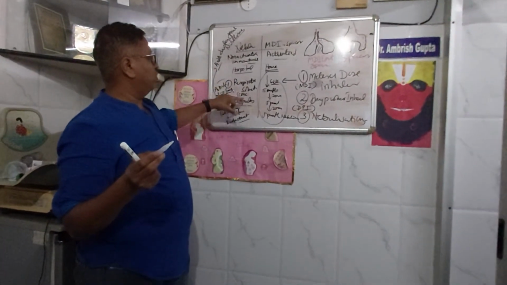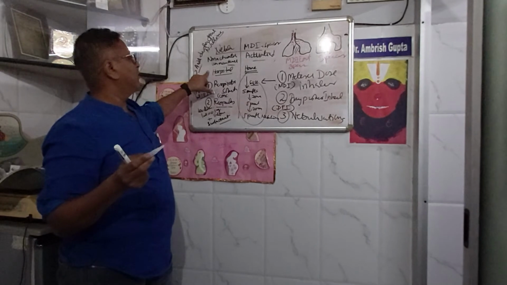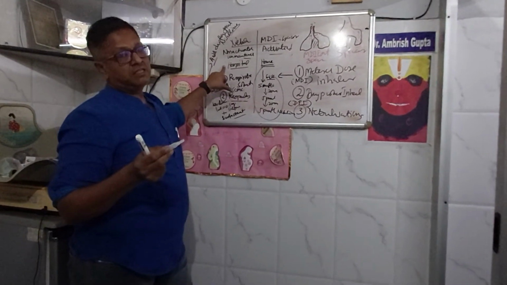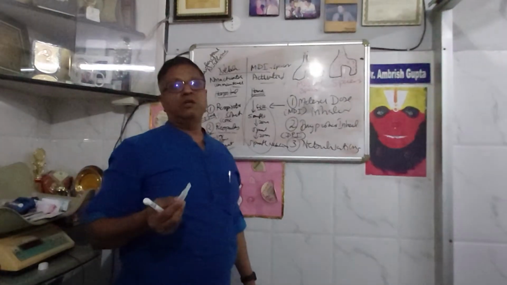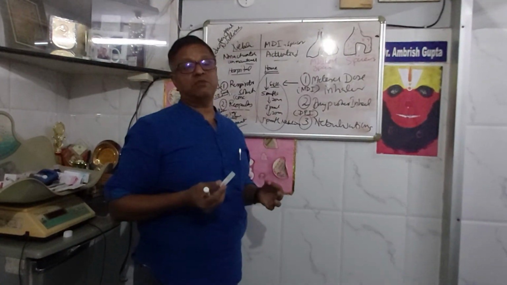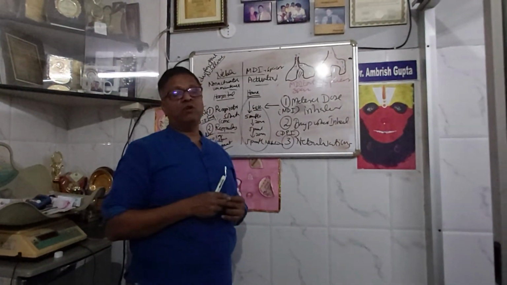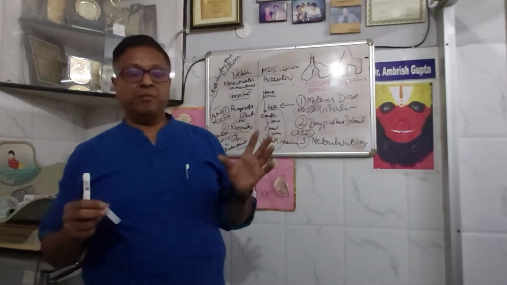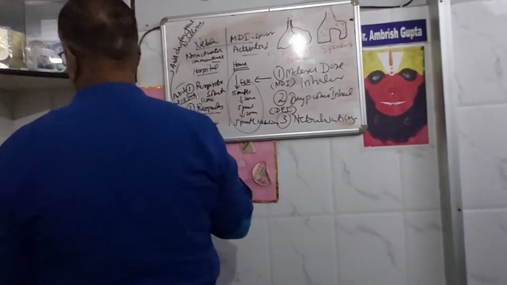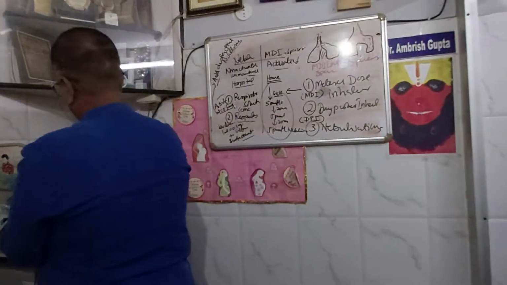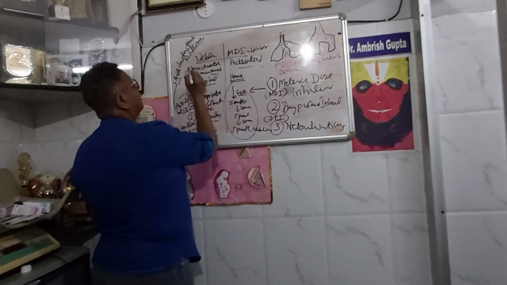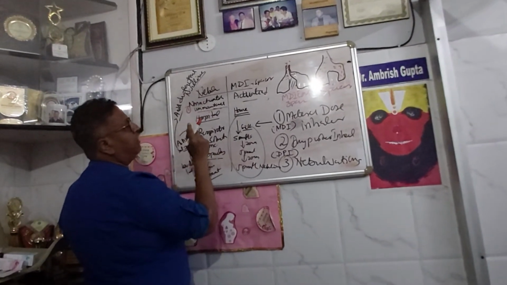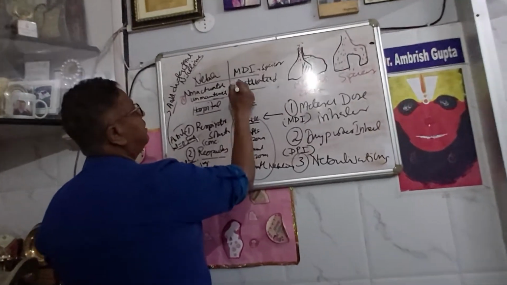Nebulizer, respirator solution or nebulized respule is meant only for hospital purposes, in emergency conditions, in unconscious patients where you need a higher dose, in severe respiratory distress, severe acute asthma. When you want to relieve this, then you can use a higher dose of reliever drugs. Nebulizer basically, and another point of difference is non-actuated and unmonitored. This is actuated and monitored.